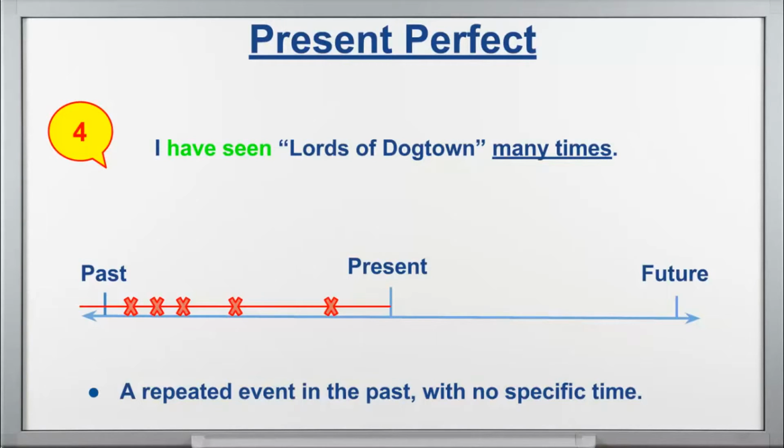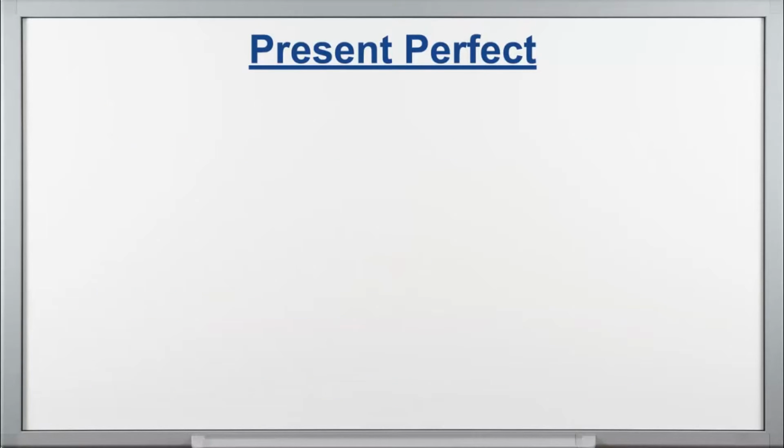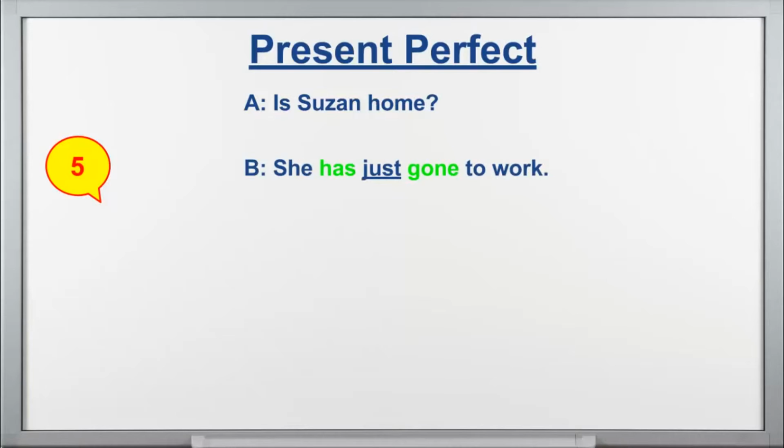Now, another example I have here, this example number 5, or way to use present perfect number 5. I created a little dialogue for you. Pay attention. Is Susan home? She has just gone to work. Okay, I'll stop by later. So look at this here. What idea do you get from this sentence? She has just gone to work.